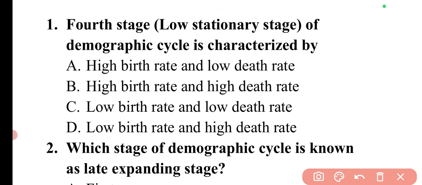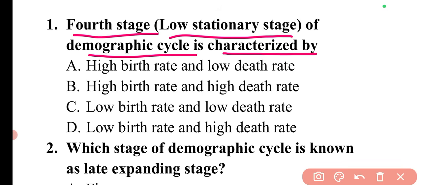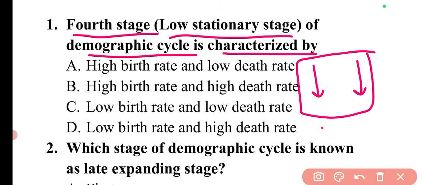Now coming back to the question: the fourth stage, that is the low stationary stage of the demographic cycle, is characterized by. What we have seen is in the low stationary stage, there will be a decrease in the birth rate and a decrease in the death rate also, and both are decreasing at the same rate, so that there is no change in the population size.